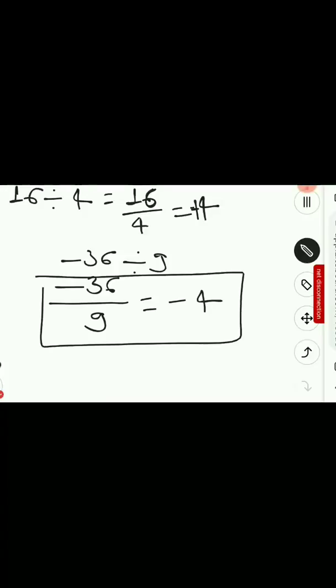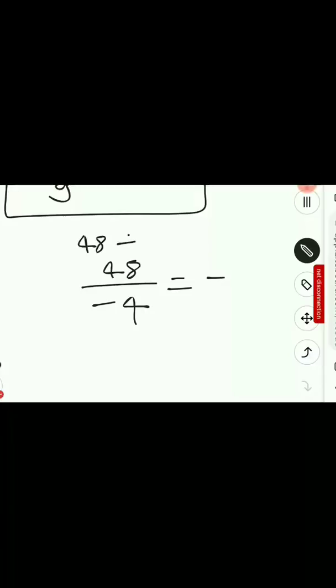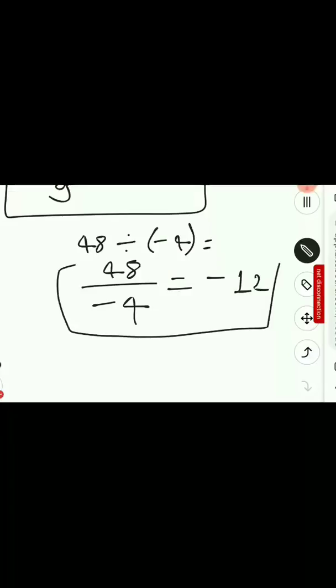Even if I had something like 48 divided by minus 4, what will be the answer? Even in this case, the answer will be minus 12. The sign of the result will be negative.